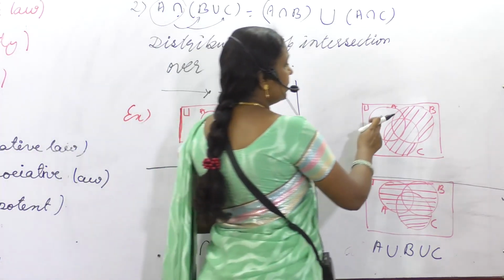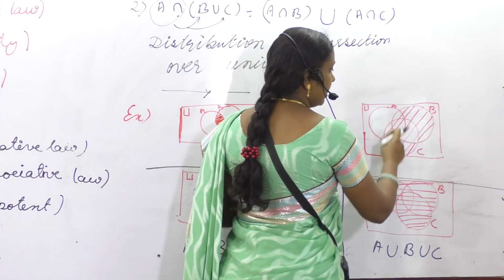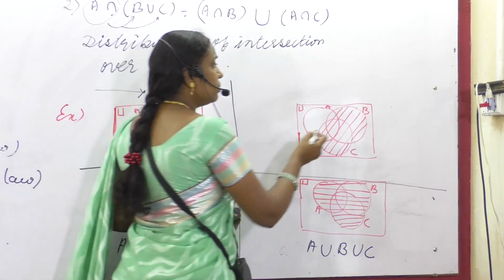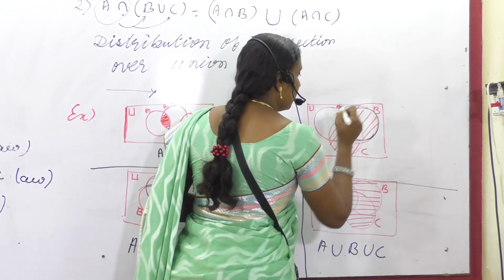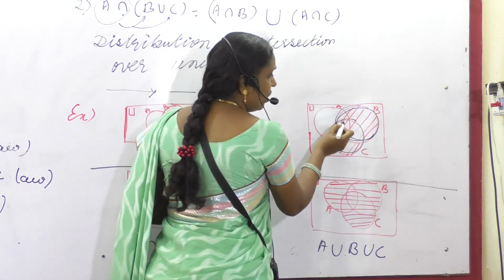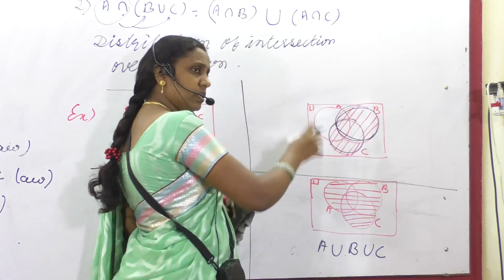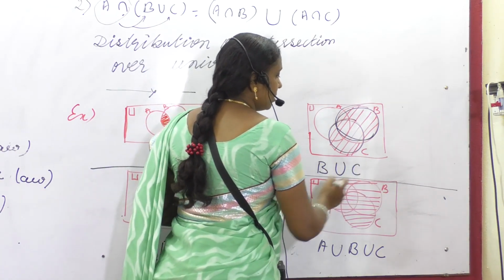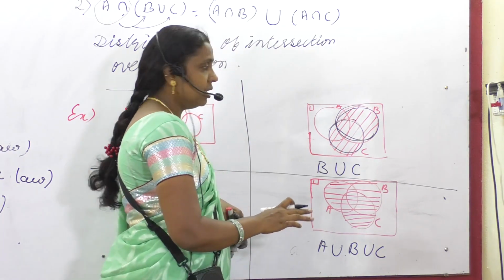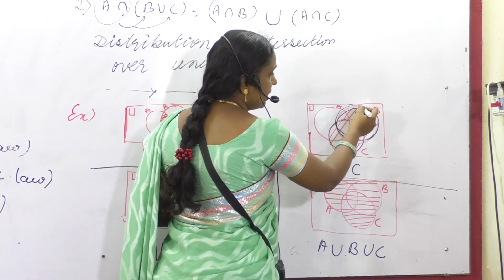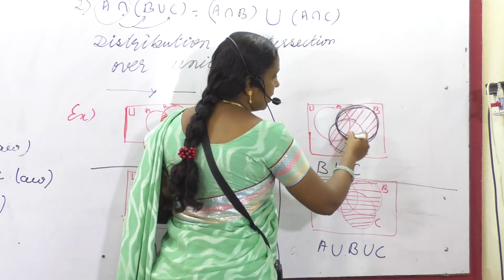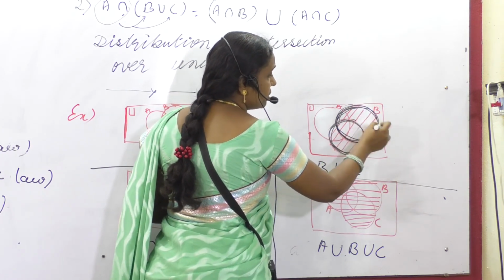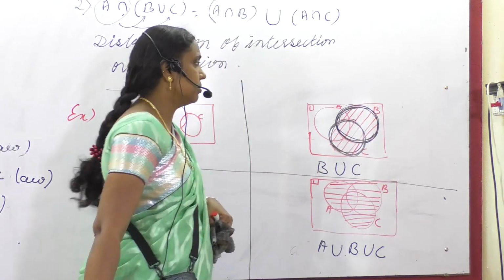Next. Here three sets are there. One is A, one is B, another is C, and I shaded only this part. I have not shaded A. So I have shaded first this circle B and this circle C. I have not taken common. I have taken all the portion of B and C. So what does it mean? B union C. Please don't write A. Even if A is there, that is not considered, because the shaded portion is with respect to these two circles, B and C. That's why B union C.